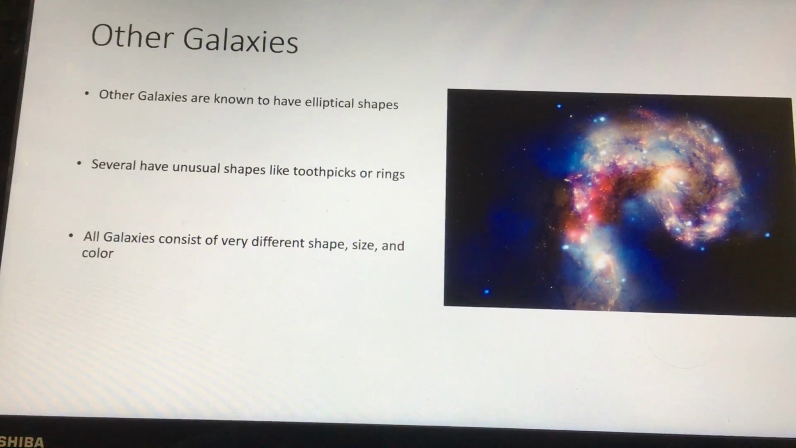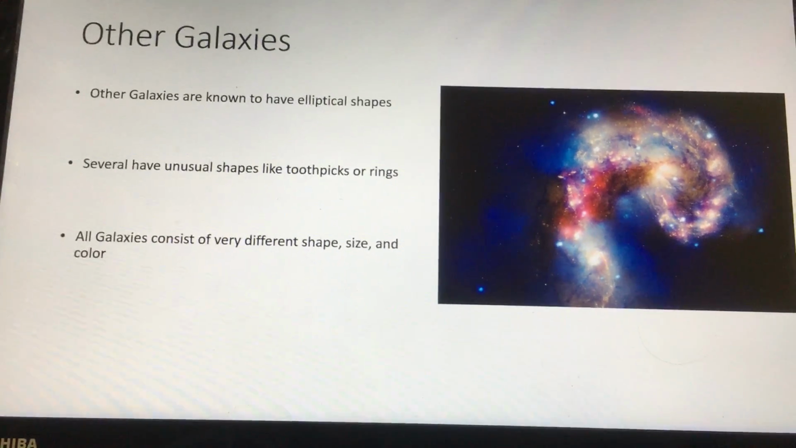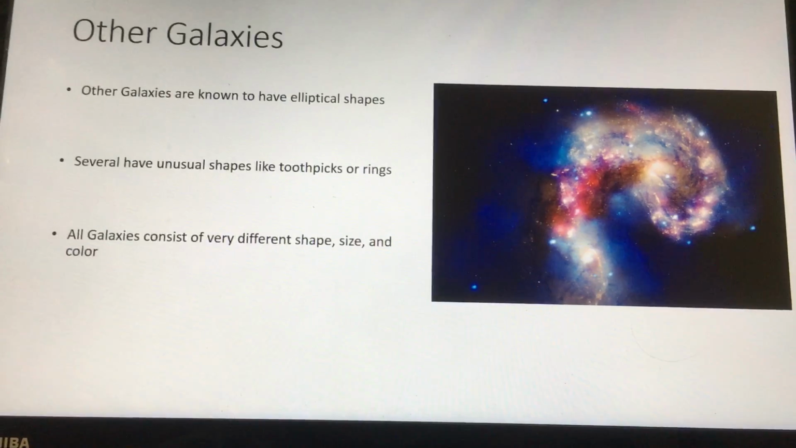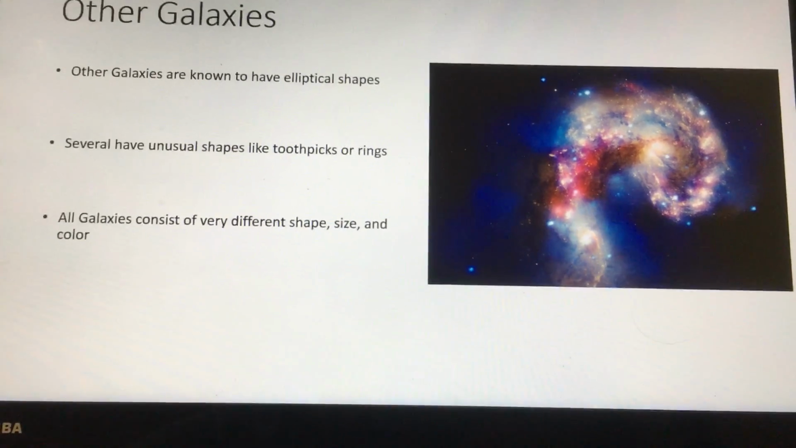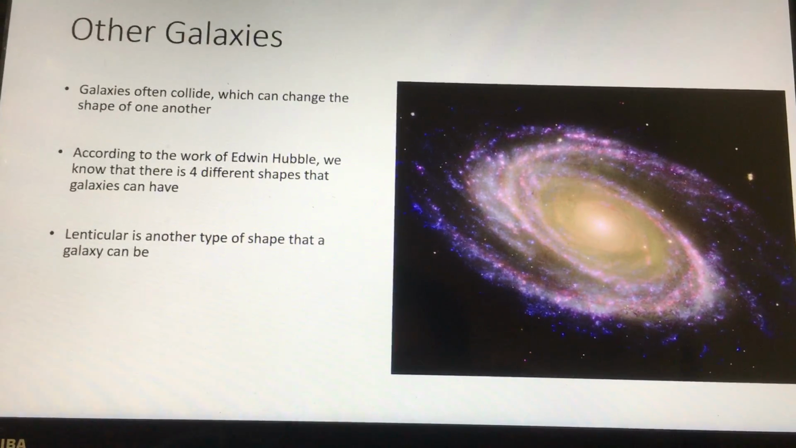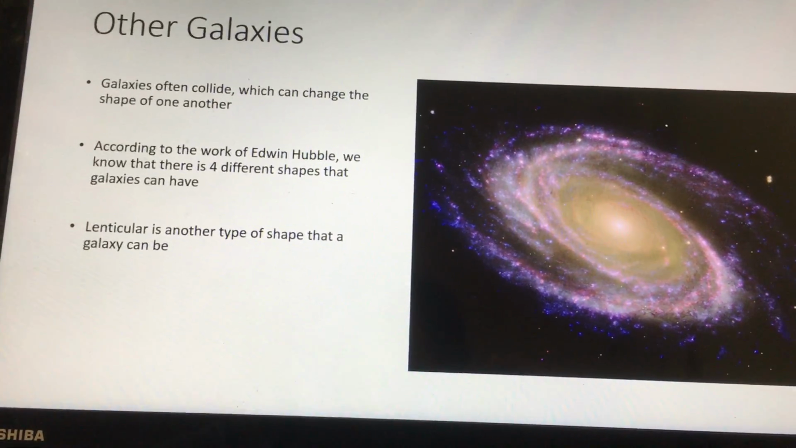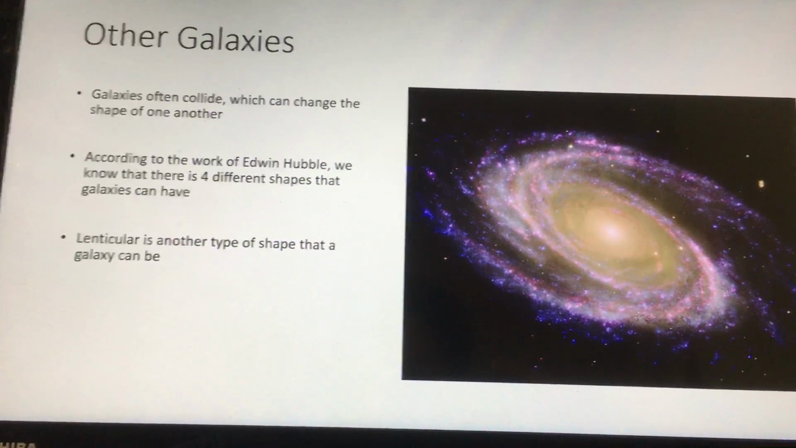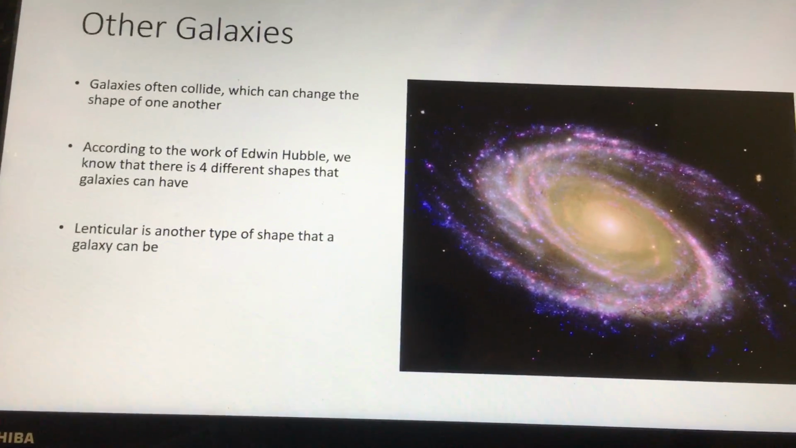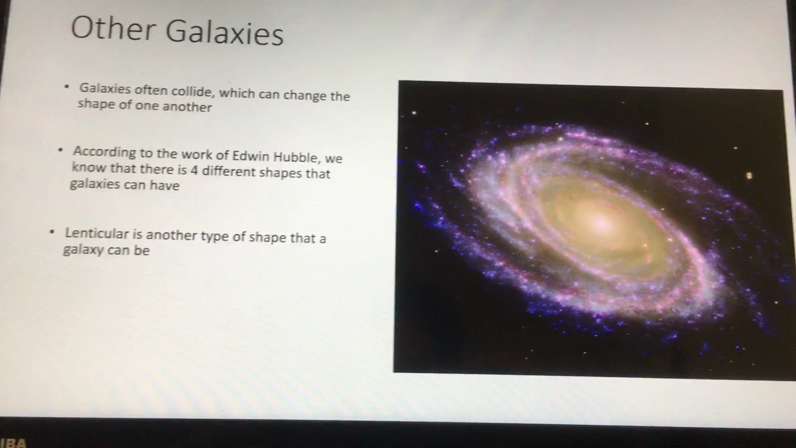Other galaxies are known to have elliptical shapes. Some of these unusual shapes look like toothpicks or rings. All galaxies consist of very different shape, size, and color. Galaxies often collide, which can change the shape of one another. According to the work of Edwin Hubble, we know that there are 4 different types of galaxies. Lenticular is the 4th shape.